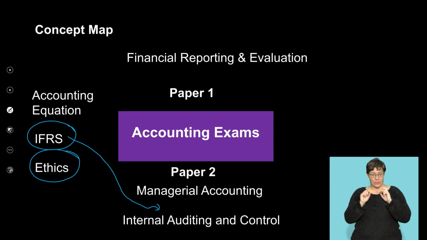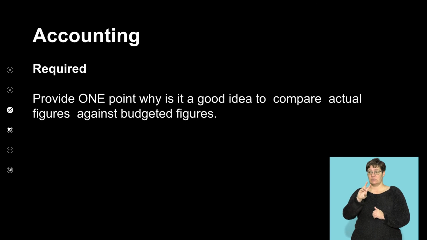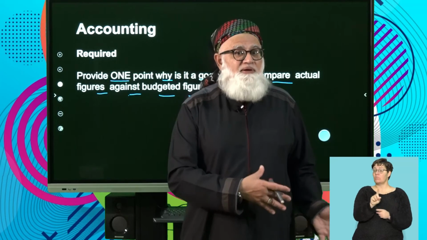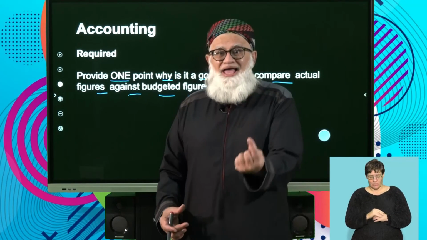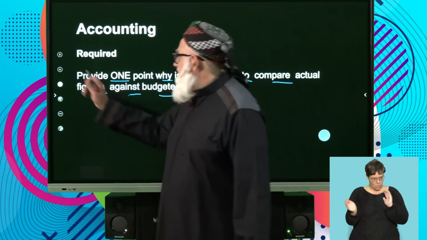Right, so with regards to the question, we are told here, you are provided with information relating to STUT Limited. The financial year end of the business ended on the 31st of July 2020. Question says, provide 1 point why it is a good idea to compare actual figures against budgeted figures. Now remember, we're dealing with a question on budgets, which falls within the ambit of paper 2. The question says, why must you compare actual figures with the budgeted figures? Here goes.